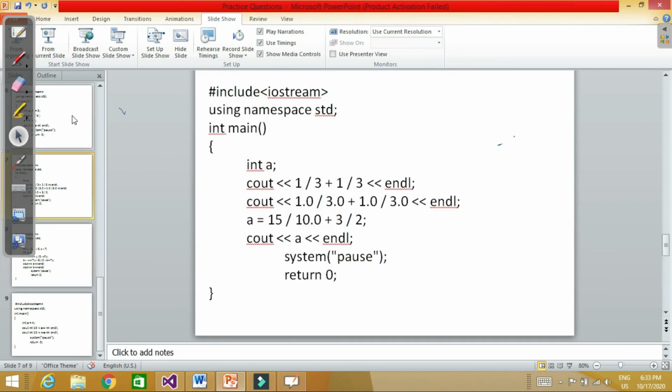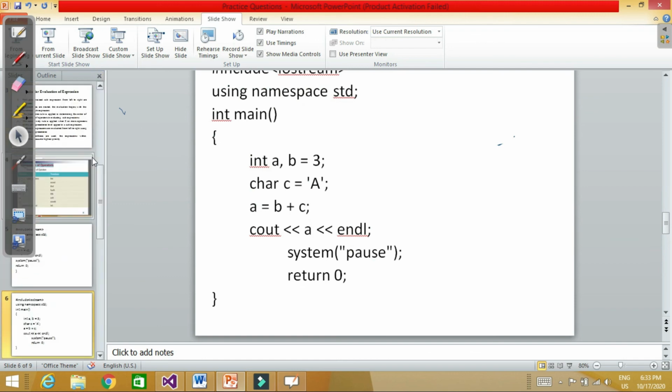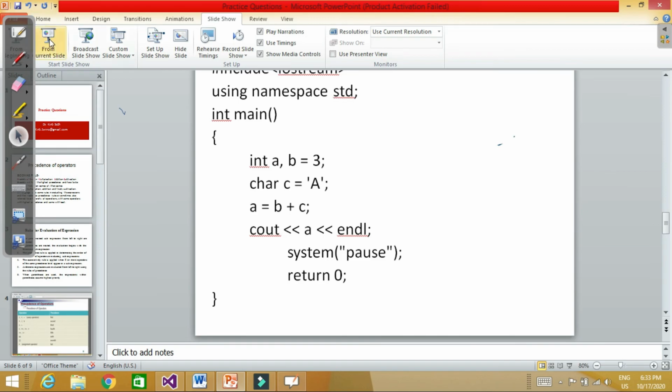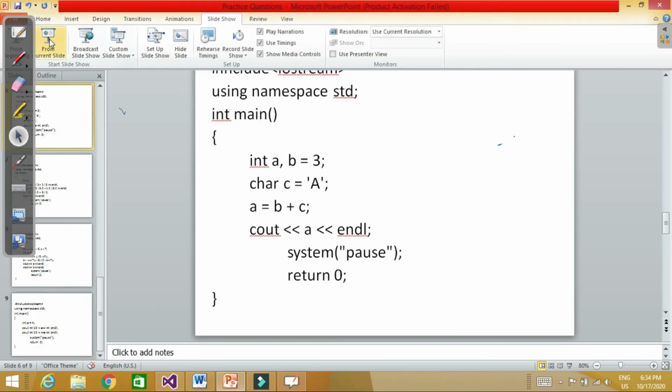We discussed 5 problems here. So in this video we have discussed the precedence of operators and then I have shown you some practice problems. So now you might have some idea of how the compiler solves these operators and what the precedence of these operators is, according to which you can make your expressions when you write your program. Thank you.